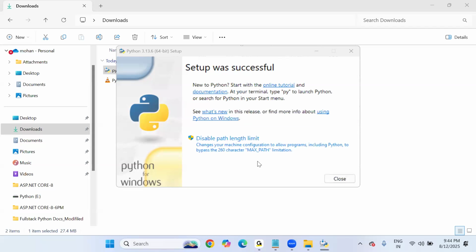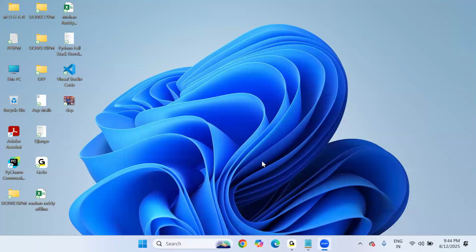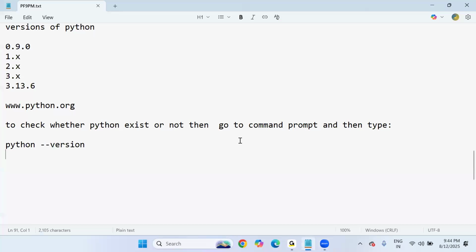Whenever we install Python software like this, look, the setup was successful. Click on close, and you will be able to see one editor, which is the default editor. By default, the first time we install Python, you get one editor called the default editor. That is IDLE, Integrated Development and Learning Environment.